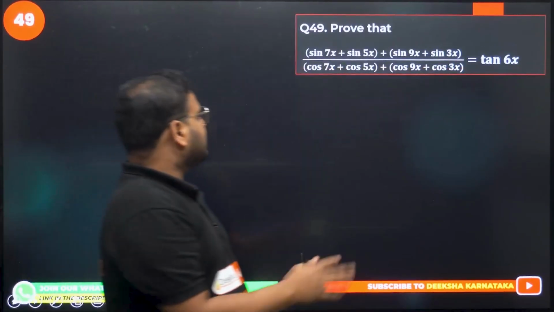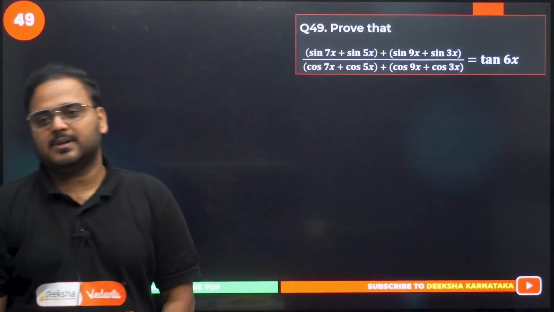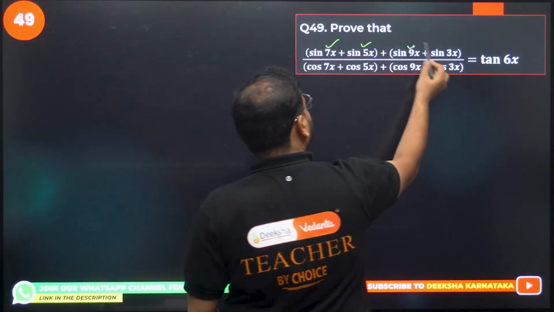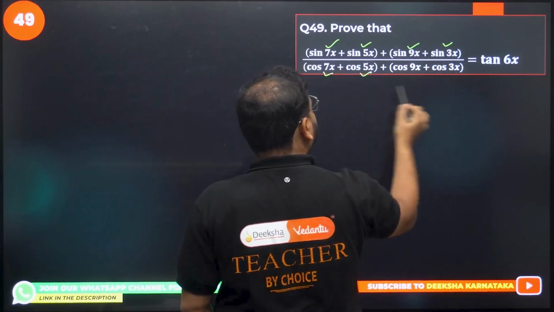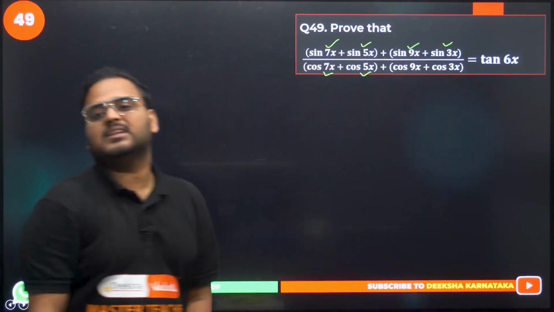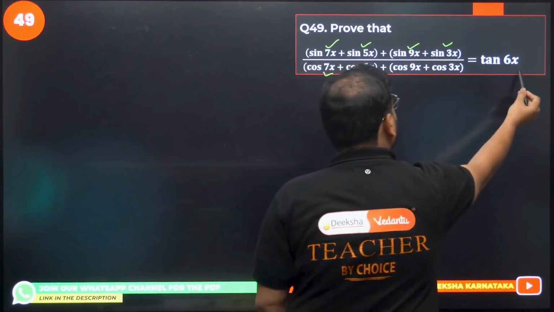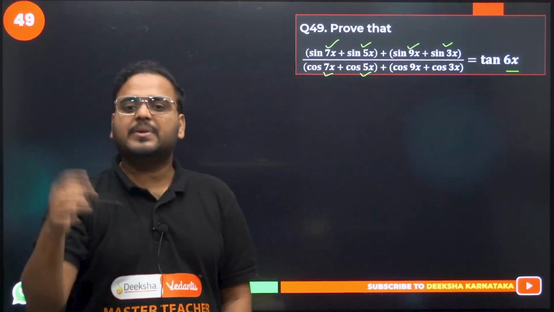Prove that (sin 7x + sin 5x) / (sin 9x + sin 3x) ... See, the good thing is their sums are always equal to 12: 9 plus 3, 7 plus 5. So the sum of the angles is always 12x, and half of that will become 6x. That's how we pick the question, okay?